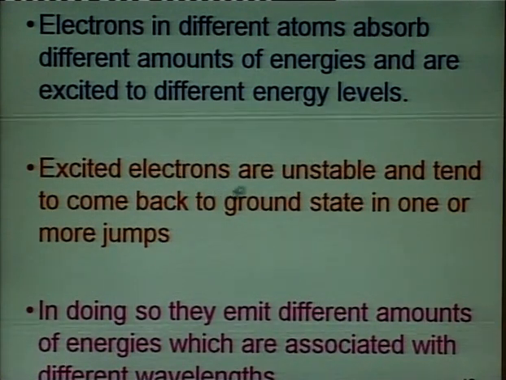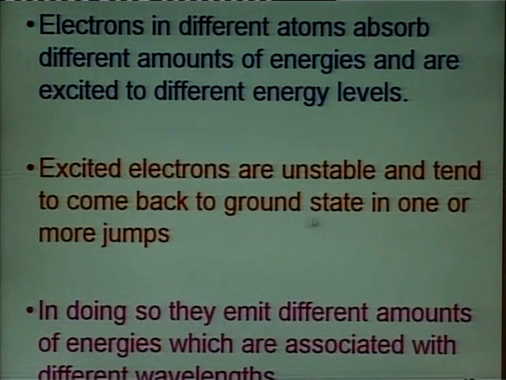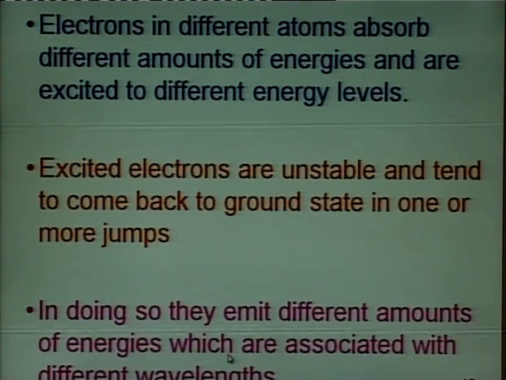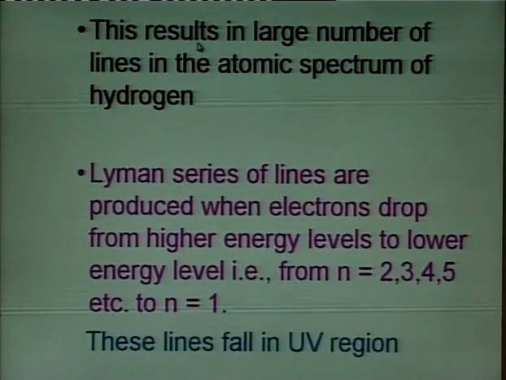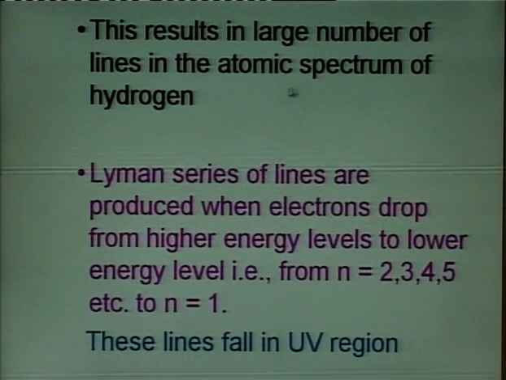The excited electrons are unstable and fall back to the ground state, and in doing so they emit different amounts of energy associated with different wavelengths. This results in a large number of lines in the atomic spectrum of hydrogen.